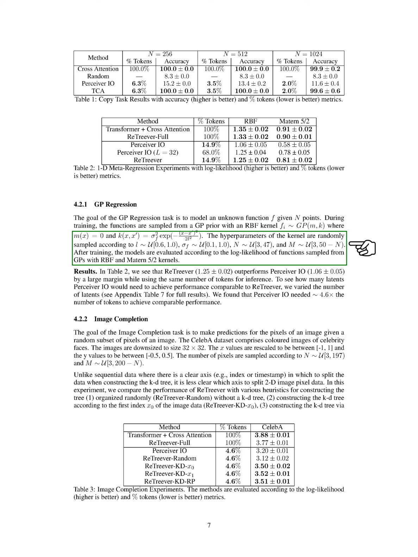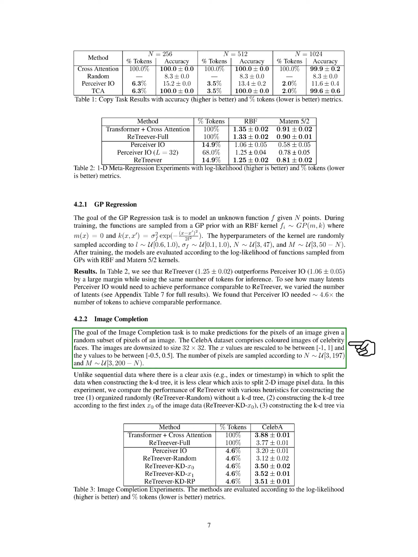After training, we evaluate the models based on the log likelihood of functions generated from Gaussian processes with RBF and Matern 5/2 kernels. Our results show that ReTreever significantly outperforms Perceiver I/O while using the same number of tokens for inference. In fact, Perceiver I/O would need about 4.6 times the number of tokens to match ReTreever's performance.